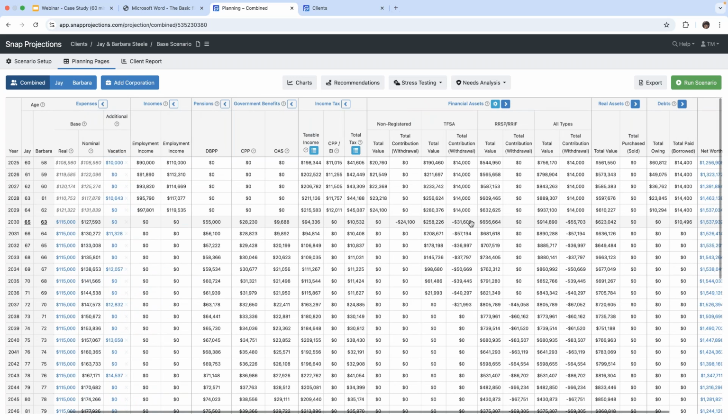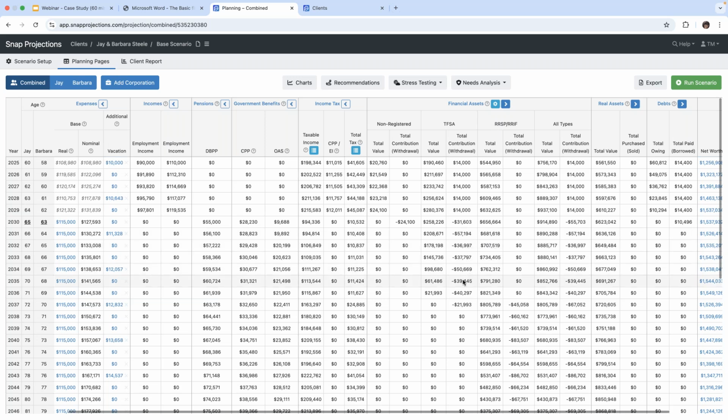So you know how we had talked about the withdrawal orders? We can see that they're going to start by withdrawing from the non-registered accounts in the amount of $24,100 and the tax-free savings accounts in the amount of $31,603. And then the non-registered account will have been fully depleted in year one. So then they will be withdrawing what they need from the financial asset of tax-free savings account.